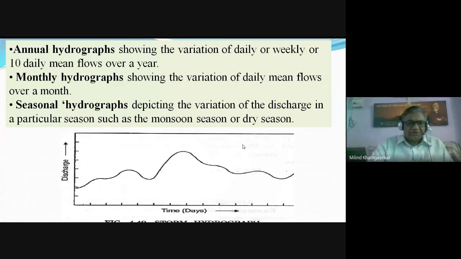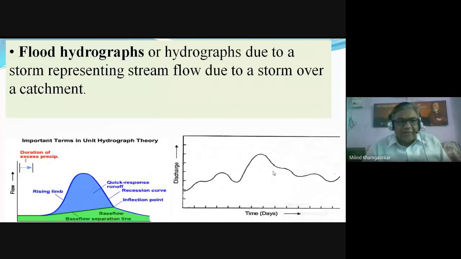For these three seasons, or for a complete year, if we plot the hydrograph it will look like this, wherein the time is in days. Now here, as it is an annual, monthly, or seasonal hydrograph, hourly duration will make the hydrograph very large. So we take the duration in days, or we may take the duration in weeks also. Because for that the scale and the graph will be large, and this is the discharge or the runoff. So this is the type of hydrograph.